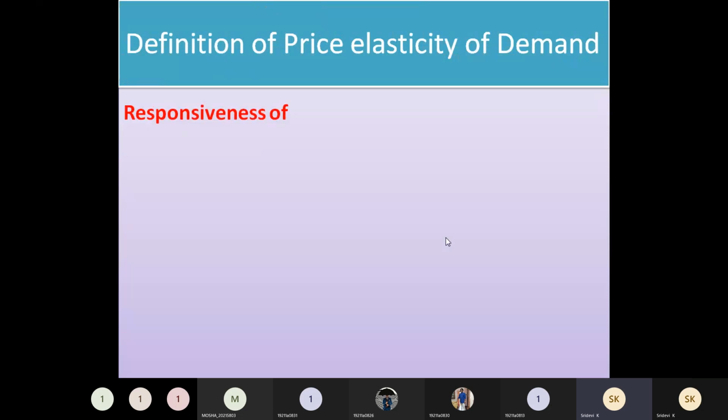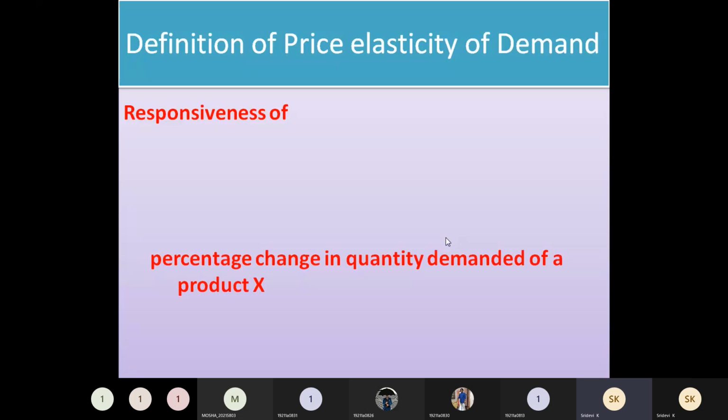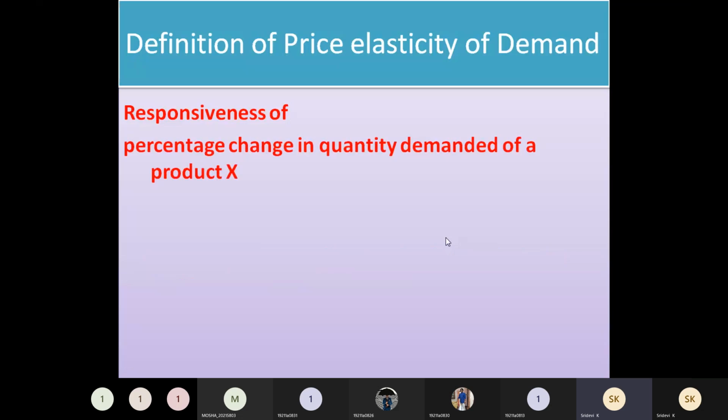The definition we can give here is the responsiveness of the percentage change in quantity demanded of a product X to the percentage change in the price of the product X. So we are comparing the demand and the price of the same product. We are not comparing two different products. For the same product, if the price changes, how the quantity demanded is affected is exactly what we measure in price elasticity of demand.